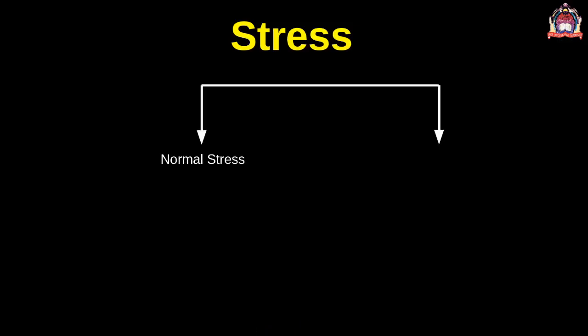If the stress is normal to the surface, it is called normal stress. The stress is always normal in the case of change in length of a wire or in the case of change in the volume of a body. The normal stress is of two types. One is compressive and another is expansive, that is the tensile.